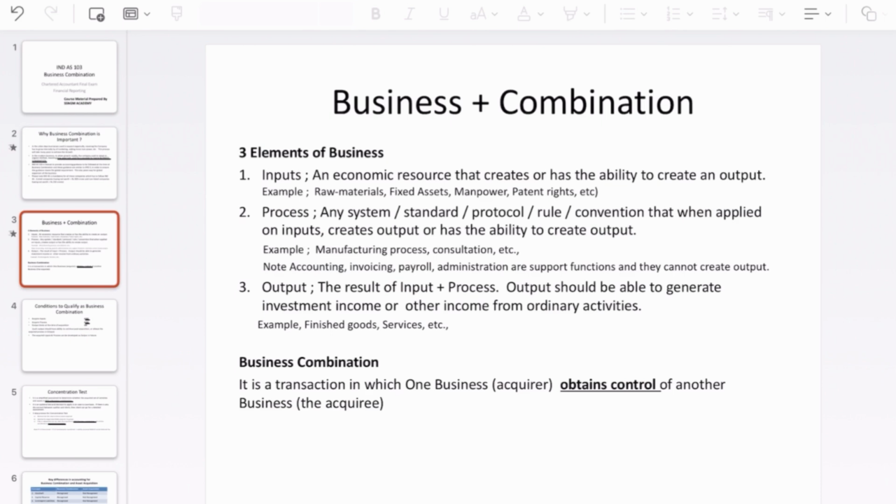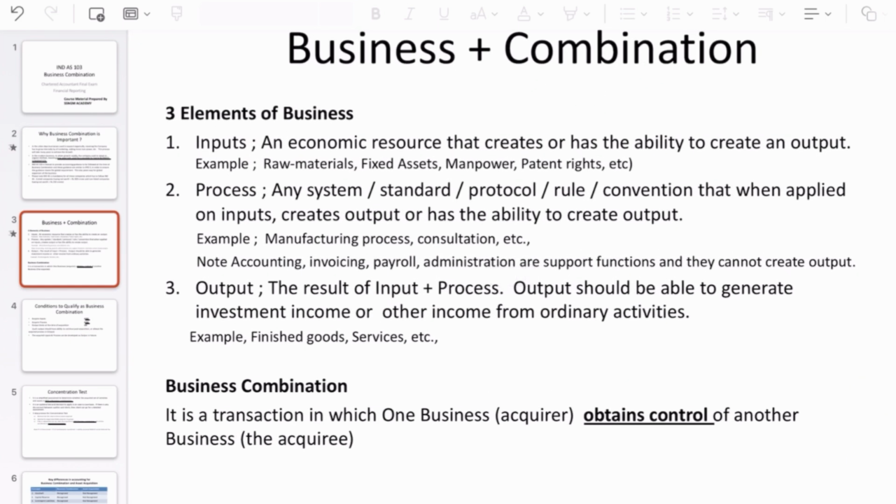In the example I have given, it is the manufacturing process or the consulting work done. Here the manufacturing process, or the manpower involved in the manufacturing process, should be a kind of unique thing. We can divide this into core function and support function. What we talk about here is the core function, which may not be generated quickly post the acquisition.